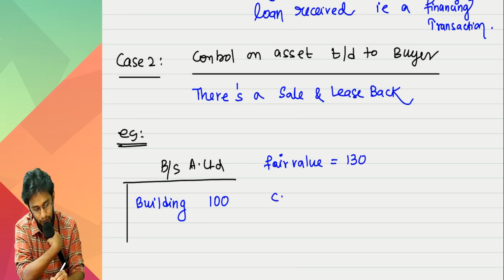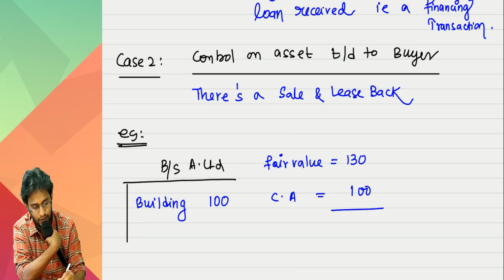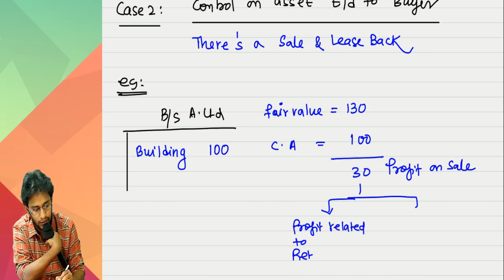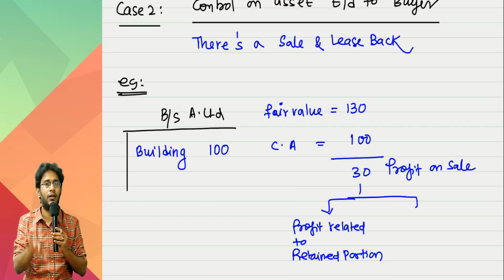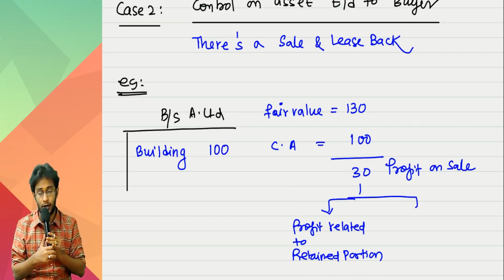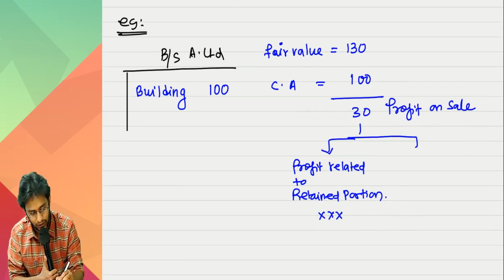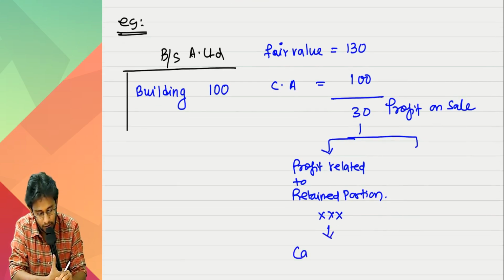So if you observe now, fair value is 130, carrying amount is 100, so profit on sale will be how much? 30. What the standard simply asks is, in this 30, how much is profit related to the retained portion? The concept comes because you are leasing it back. Had you not been leasing it back, you would recognize 30 in your P&L account, but I am leasing it back. So some amount you have to identify. How to identify? That is the only trick here. Once you identify that, this cannot be recognized.